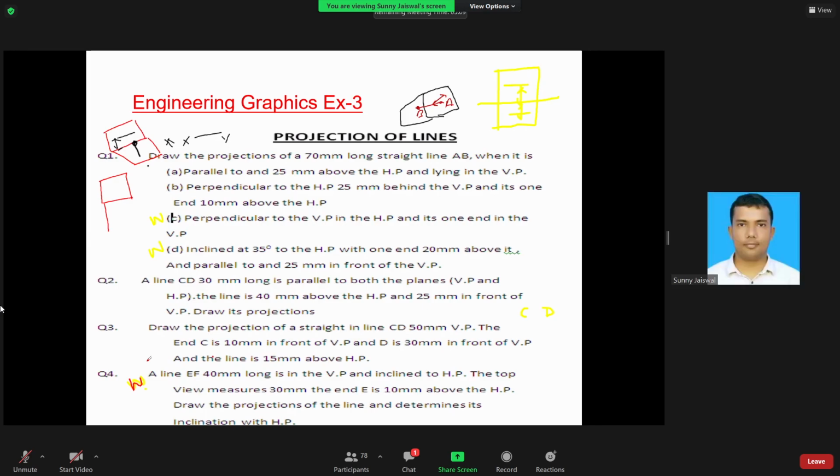In D, we have to use a protractor for the 35-degree angle: incline it 35 degrees to the HP with one end 20 mm above it and parallel to the VP at 25 mm. You can use the protractor if it is needed.